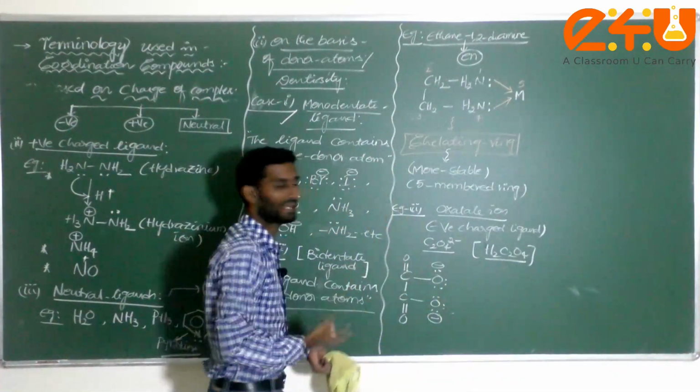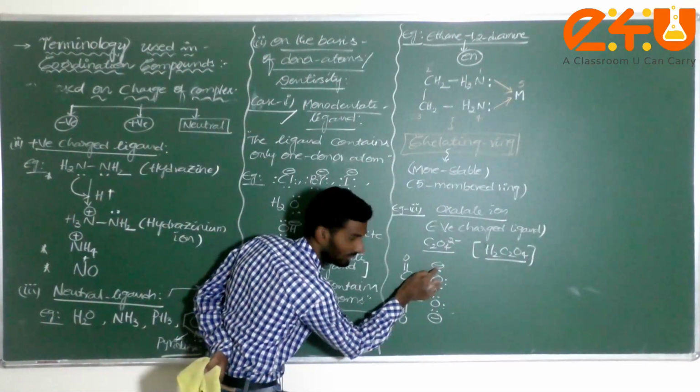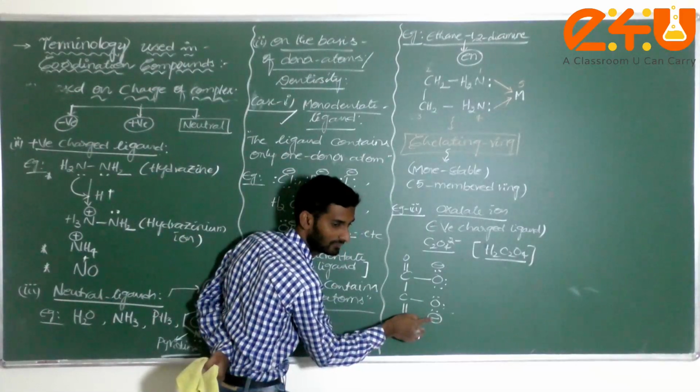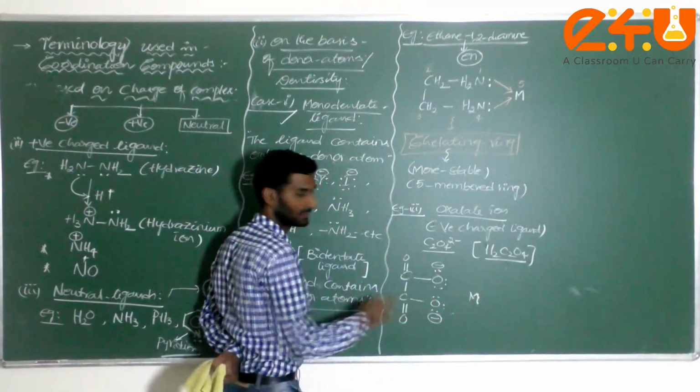Now, how many donor atoms are present in oxalate ion? Check here: this one is a donor atom and this one is also a donor atom. These two donor atoms are donating electrons to the central metal atom.